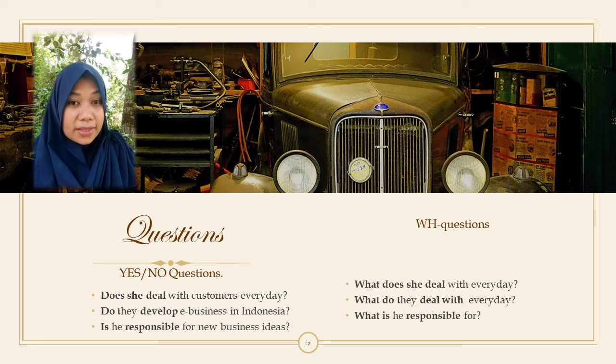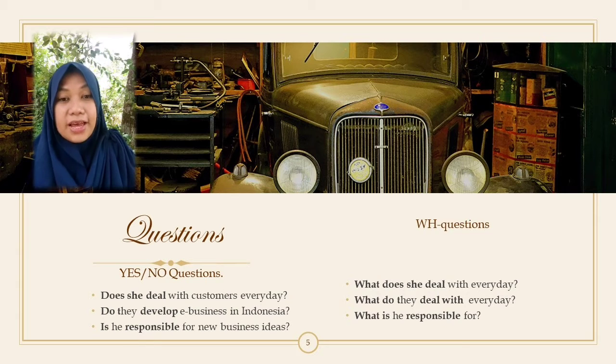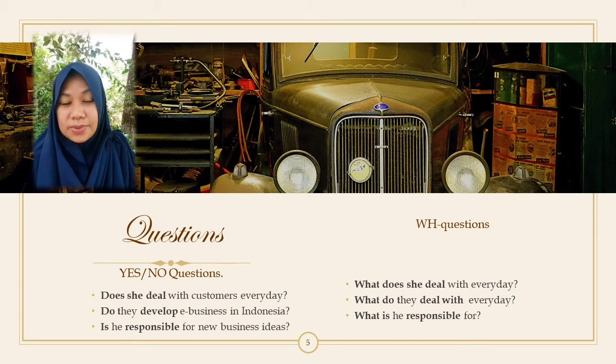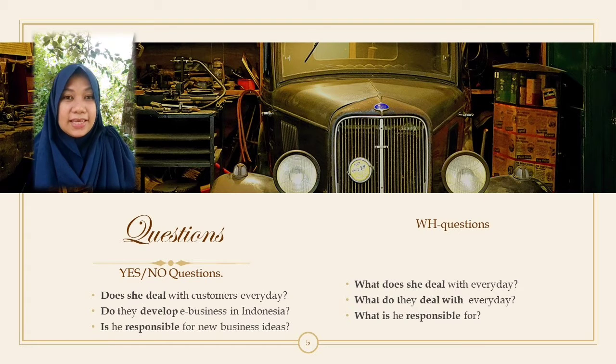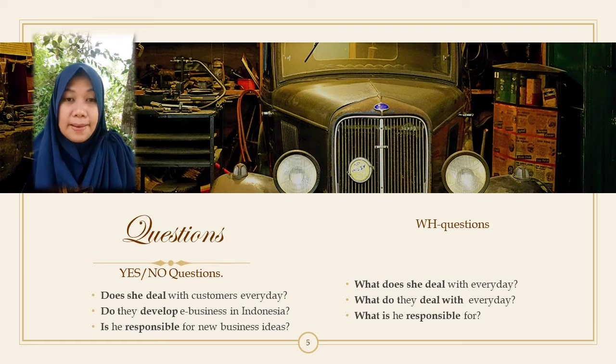Okay, but when you have the subject they, we, and you will have the auxiliary verb do. Then your sentence will be, do they deal with customers every day? Okay, that's for yes/no questions with do or does. But when you have is, you just also need to invert that.